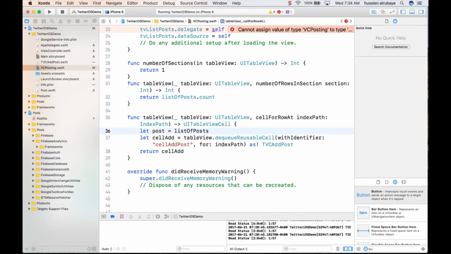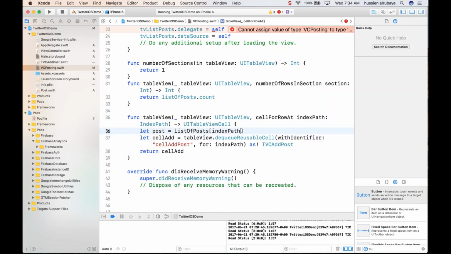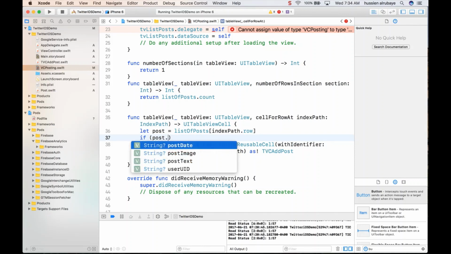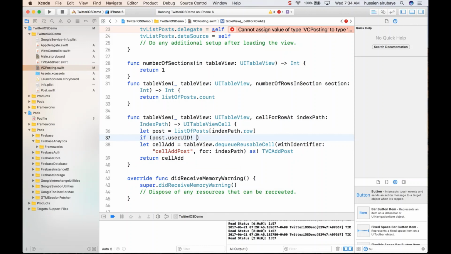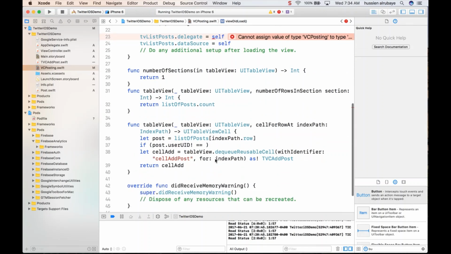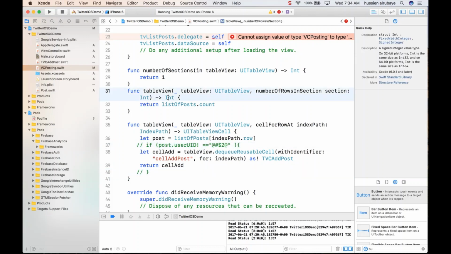You say, hey, equal this one, row or index path dot row, and say, hey, if the post dot the user UID equal to this name, that means show this ticket, otherwise show other ticket. But for now I don't have other tickets to show, so let me just hold this one off and I will add them later on when I will use them.